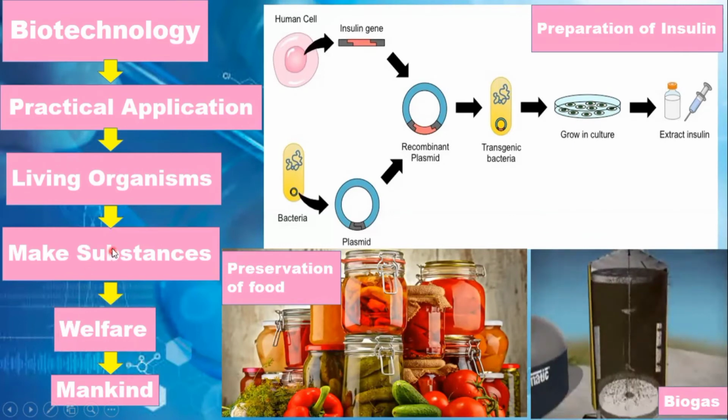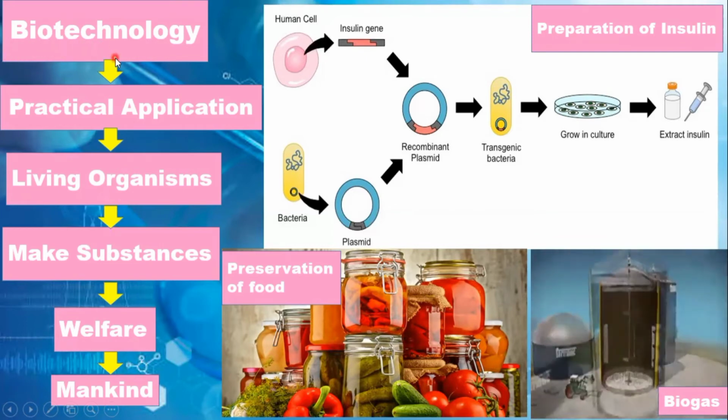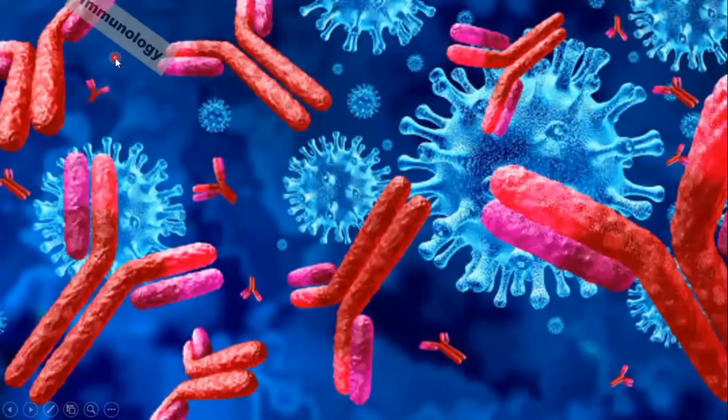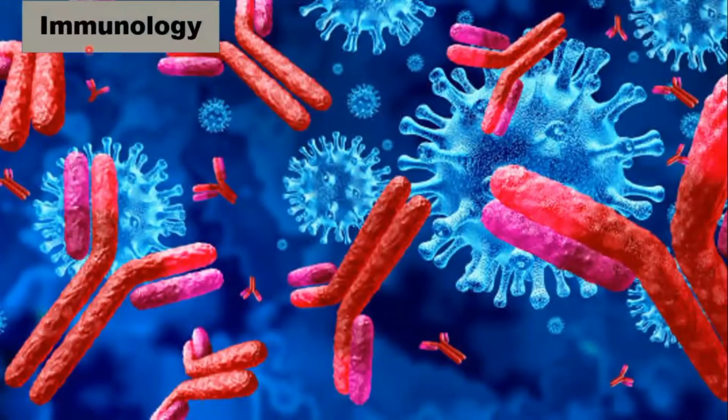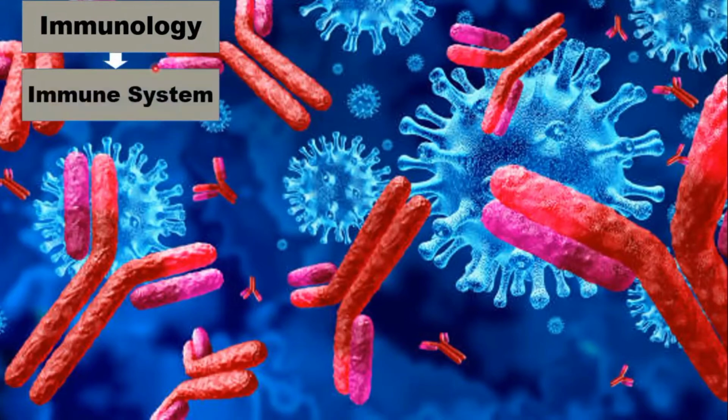And how we use living organisms, the study of this is included in the branch of biology that is biotechnology. Now come towards another branch of biology, that is immunology. We can define immunology as the branch of biology that deals with the study of the immune system. It means that in this branch of biology, we are going to study the immune system. And what is the immune system? The immune system basically defends animals.